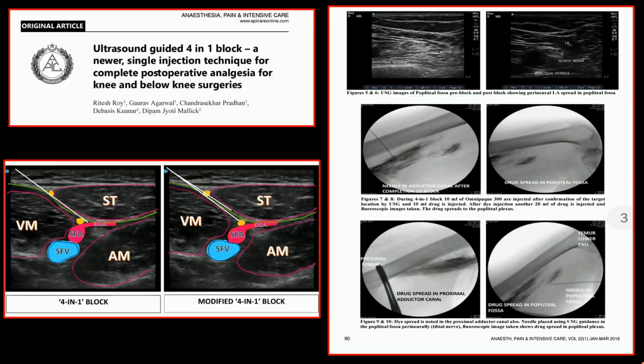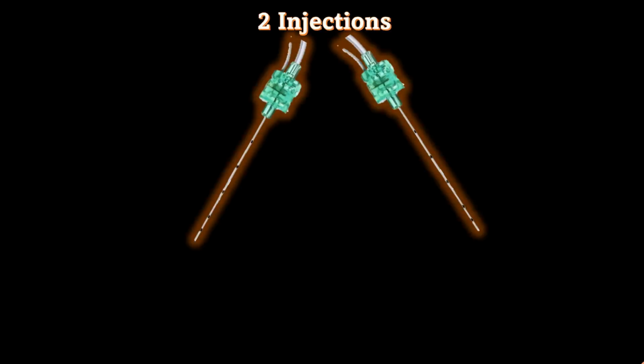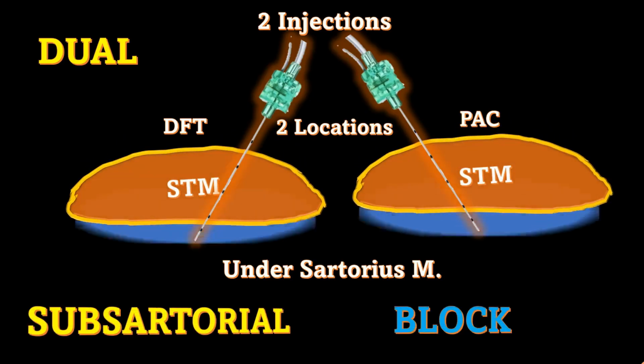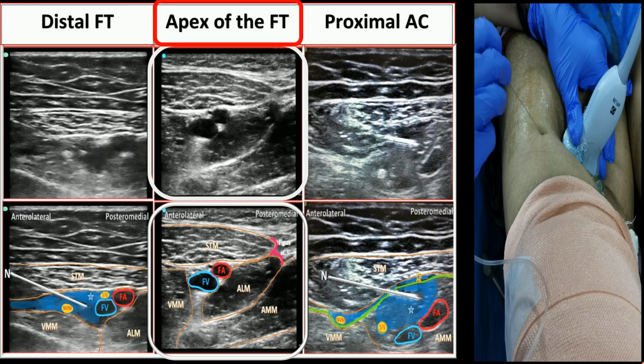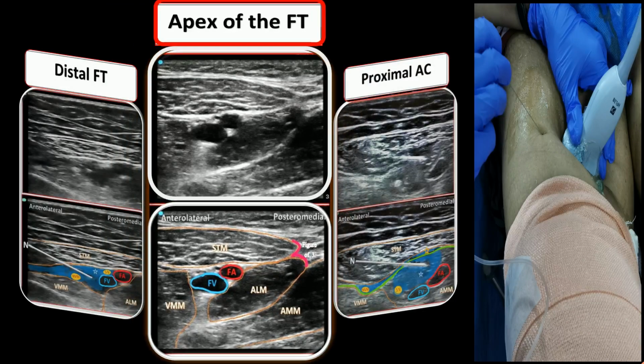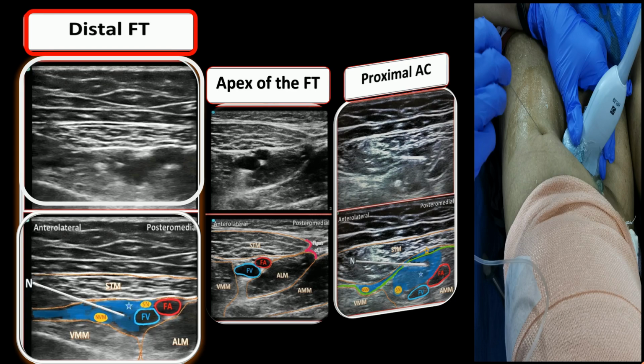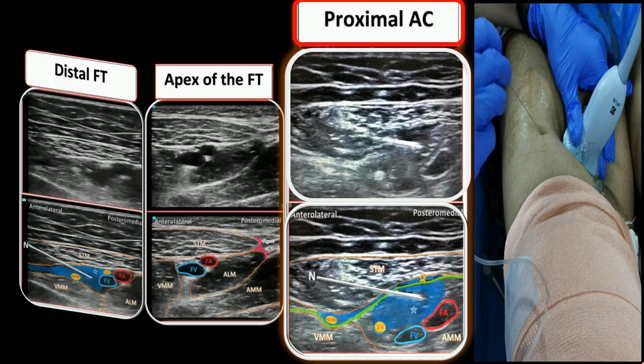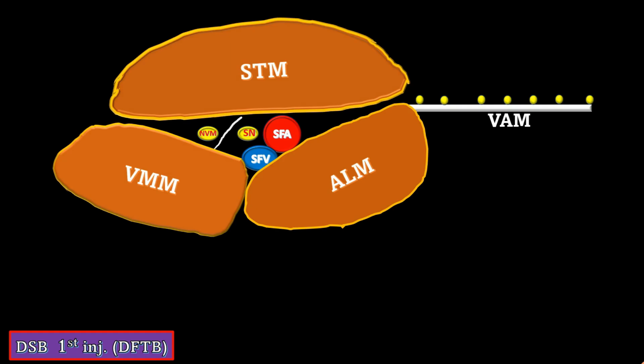Dual subsartorial block entails two injections administered at two distinct locations, hence termed dual, beneath the common muscular landmark sartorius, thus designated as subsartorial. The first crucial step of DSB is identifying the apex of the femoral triangle. Next comes the strategic deposition of local anesthetic solution into the distal femoral triangle and proximal adductor canal, lying thus proximal and distal to the apex of the femoral triangle. The first injection of DSB in the distal femoral triangle directly targets the saphenous nerve and nerve to vastus medialis.